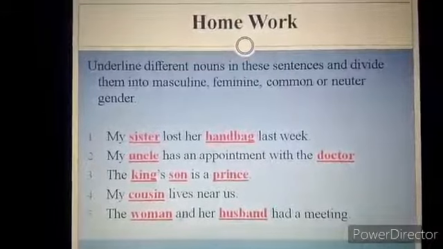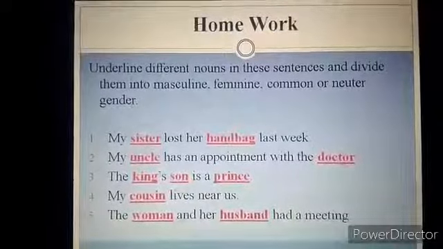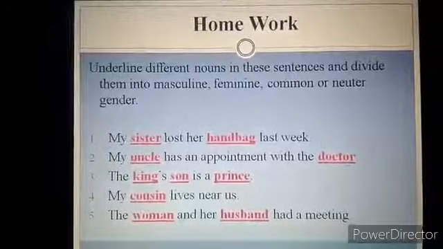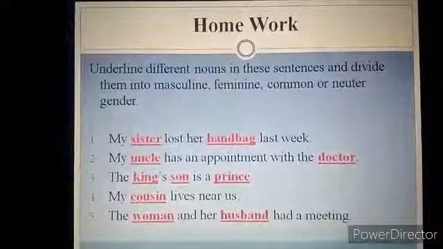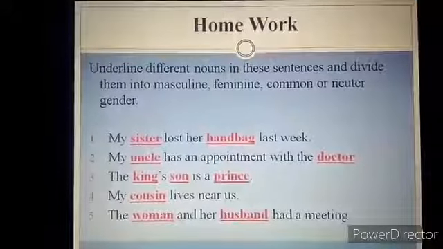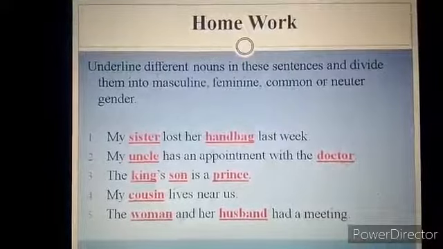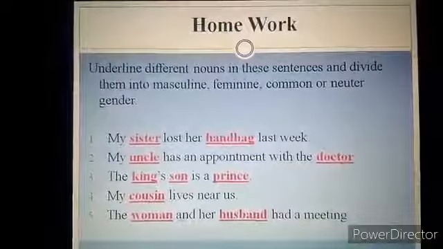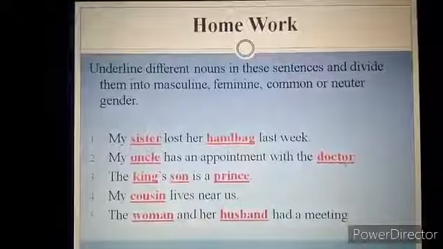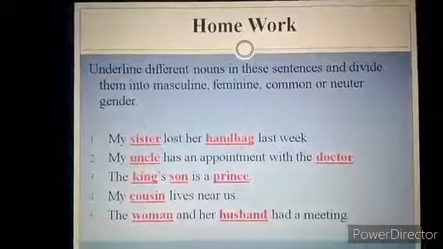Look at the third sentence. The king's son is a prince. Here the word king, the word son and the word prince are nouns. So the word king is used for masculine because it has its feminine, which is queen. The word son is for masculine gender because it has its feminine, daughter. The word prince is also a masculine gender because it has its feminine, the word princess, which is feminine.